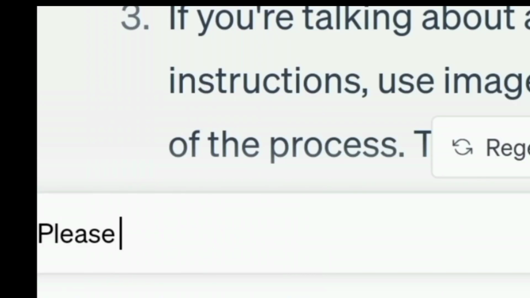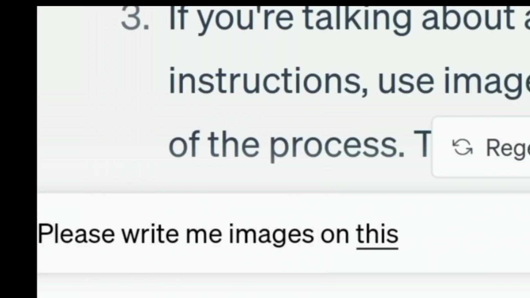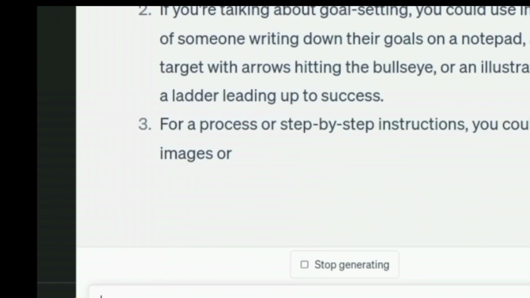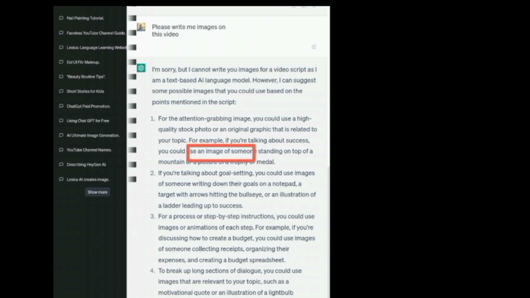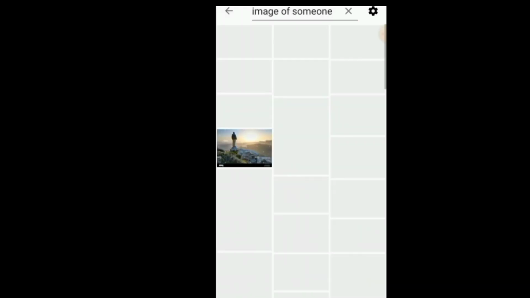I opened ChatGPT and asked it to write me a prompt for a YouTube video about who is the person shown in this video about how to succeed in life today. I copied the prompt for the video and downloaded images from the Play Store. I opened this app, pasted this prompt into it, and downloaded any images as I like.